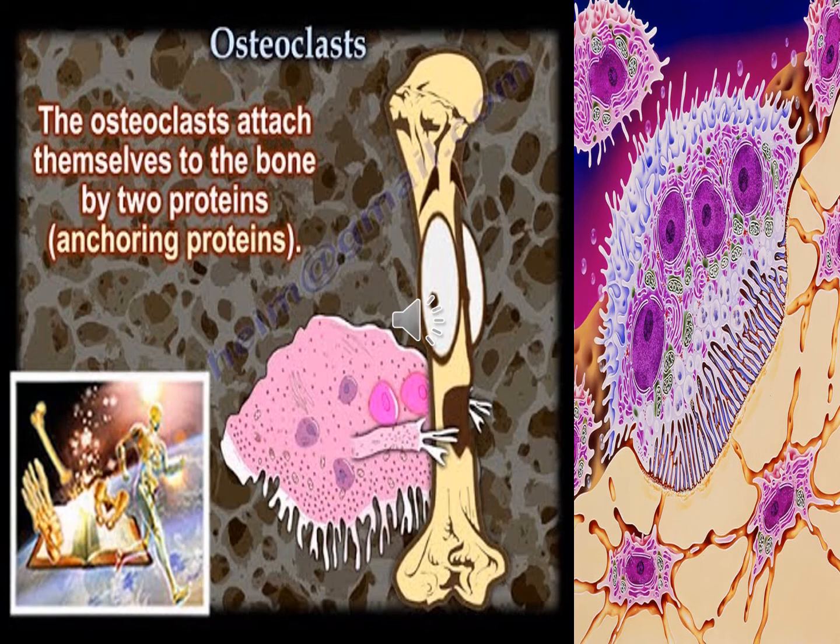This is a diagrammatic representation of an osteoclast. You can see the multinucleated osteoclast, and where it faces the bone matrix, it has a ruffled border. And over the ruffled border, you can see vesicles, which are going to have different enzymes for bone resorption, and it resides in a specialized house known as the resorption bay or Howship's lacunae. Where the osteoclasts are going to dissolve the bone, they attach themselves to the bone by two anchoring proteins known as osteopontin and the sialoproteins.